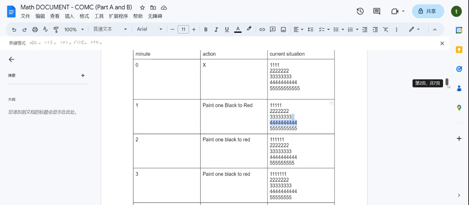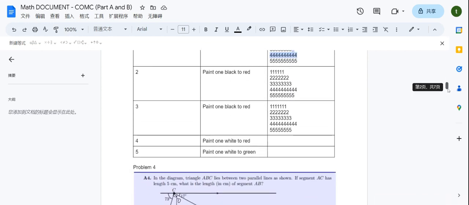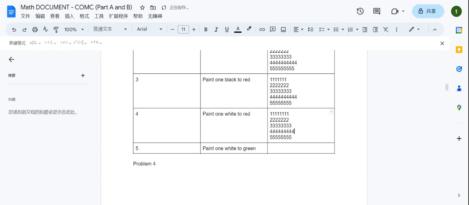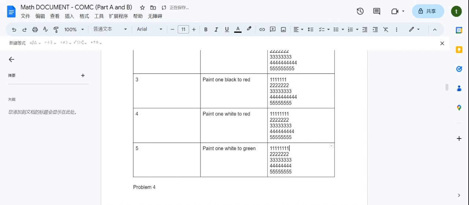So in this case, we just do it like this. Paint 1 white to red and paint 1 white to blue. So in this case, we can see 8 red, 8 blue, 8 green, 8 white, 8 black. There is going to be 8 of them in total, so 8 for each color.